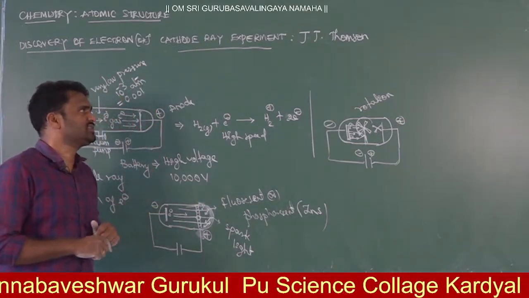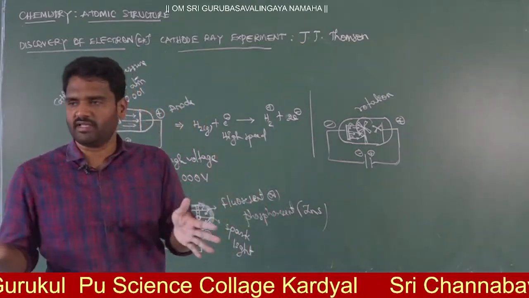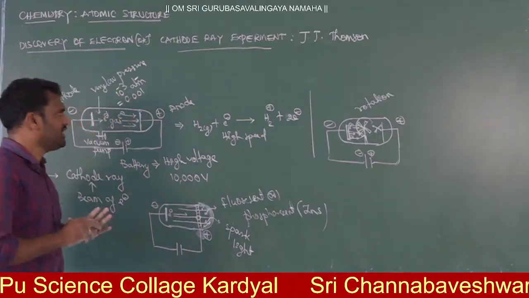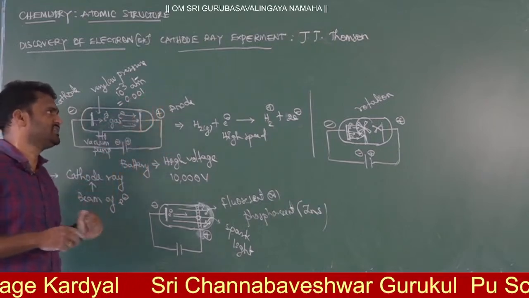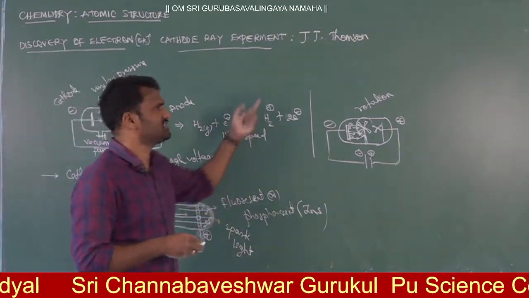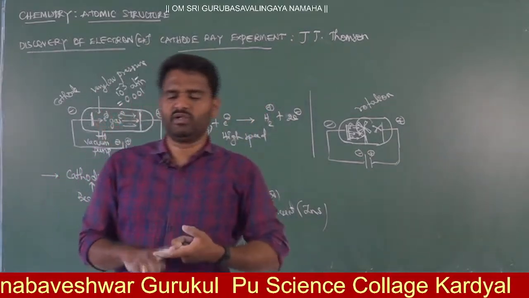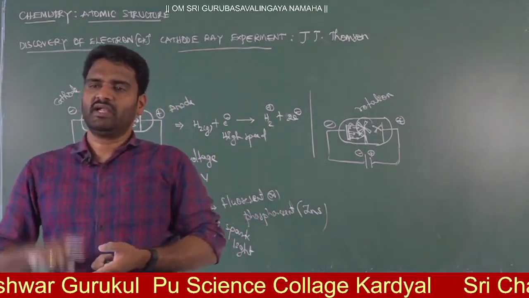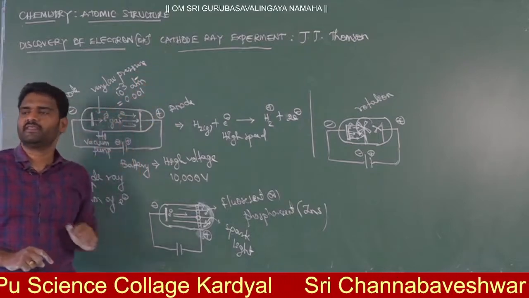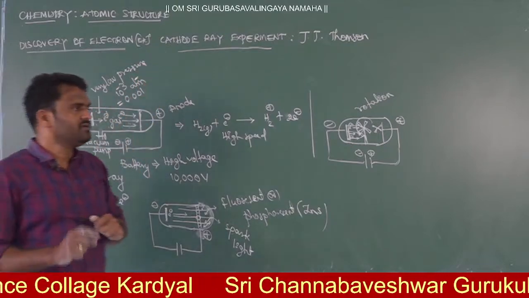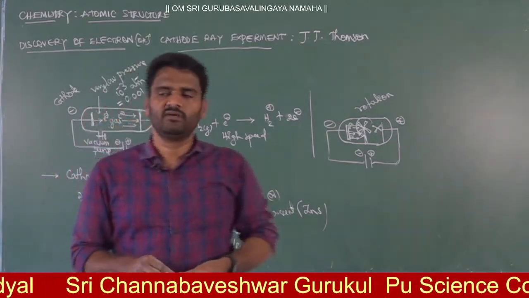Then J.J. Thomson finally concluded that there are negative particles present in every matter. Their charge is negative. So in every matter you have the negative particle, and that is what J.J. Thomson gave. Later Stoney is the scientist, and he gave the name electron. The name of the electron was given by Stoney, and the nature and properties of the electron were discovered by J.J. Thomson. Next, the charge on the electron was discovered by Mulliken.